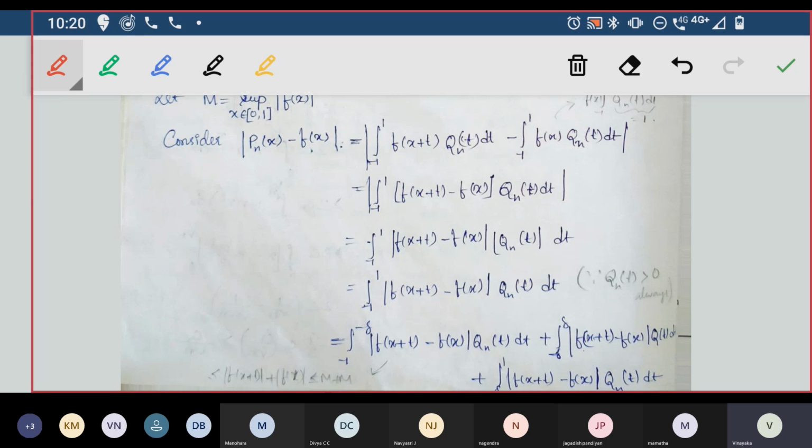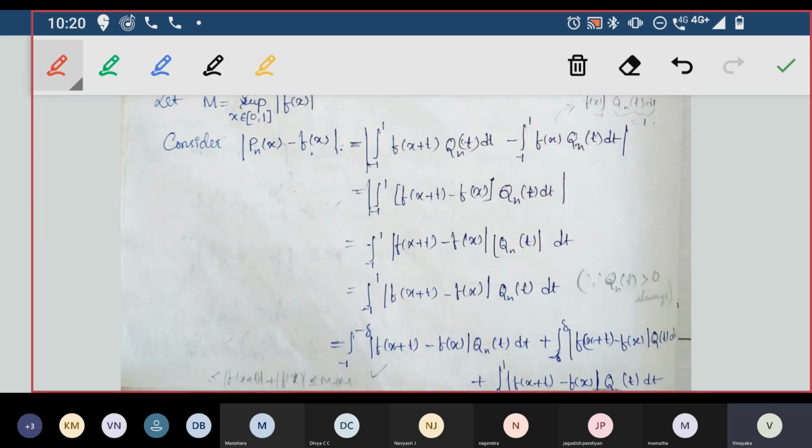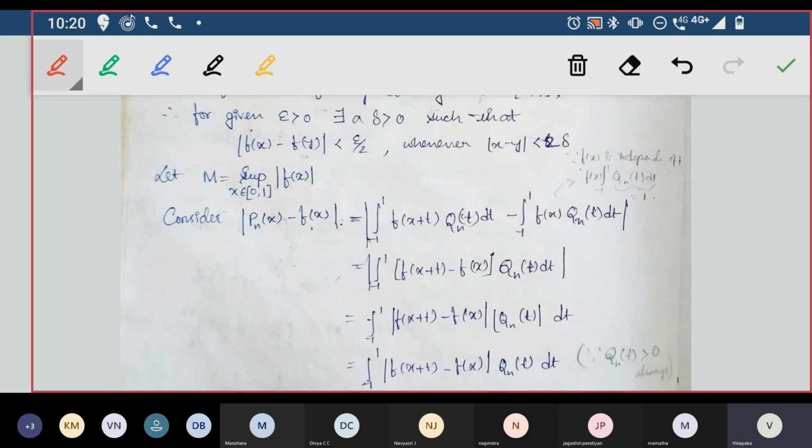But see here, I already told, what did I tell? M is a supremum of modulus of f of x for all x belonging to 0, 1. So M will be the maximum value for any x you take in between 0, 1.